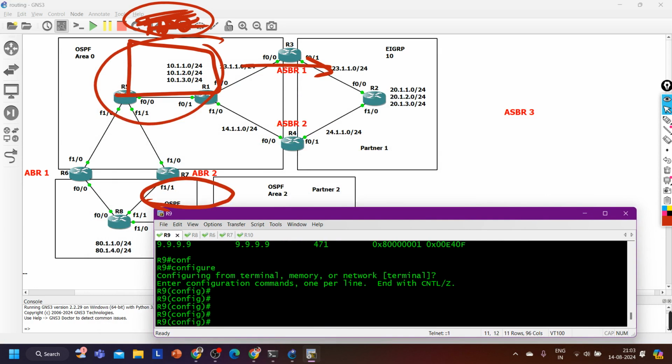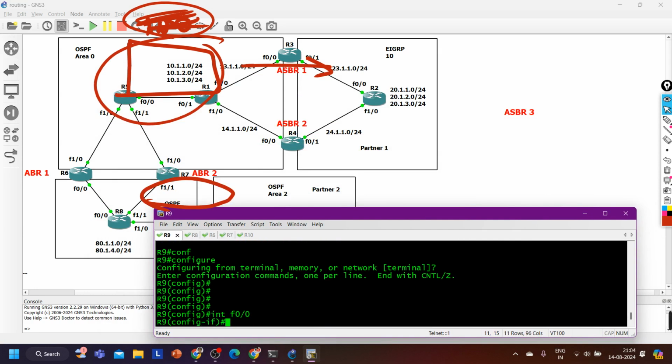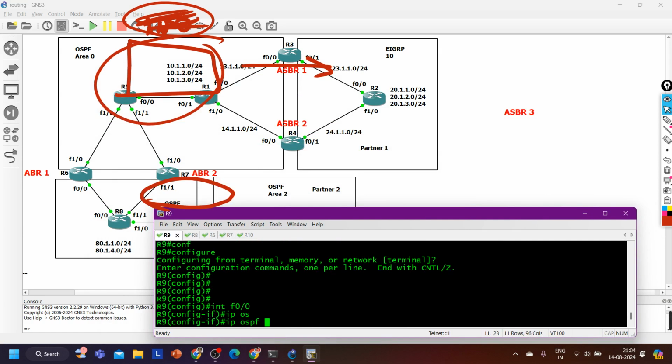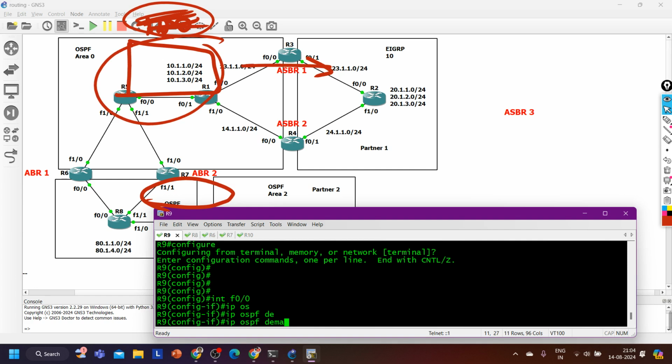I can say interface F0/0. On router number 10 on F0/0 I can say IP ospf demand circuit. So what will happen after running this command? This router will start sending their LSAs from this link without age time. Without age time. Getting my point, guys? So this is the meaning of demand circuit.